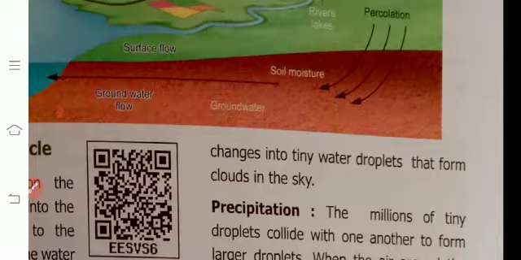The water vapor forming tiny water droplets is called condensation. Then next one, precipitation. Millions of tiny droplets collide with one another to form large droplets when the air around the clouds is cool.